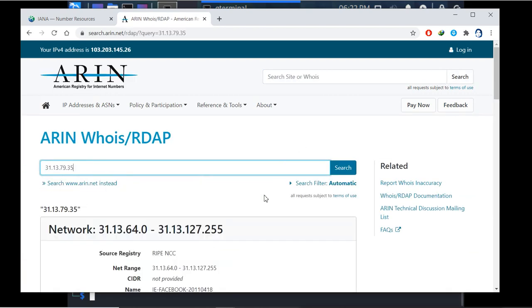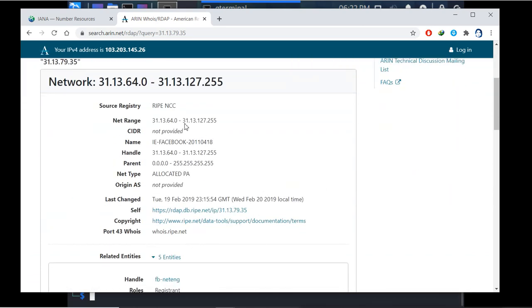Now what I am getting here is the source register, the net range, and this is for Facebook. Now what is the range? You can see here it is not the whole class A 31 range. They have only the IP addresses from 31.13.64.0 to 31.13.127.255. So it is not the whole range they have. They have a specific range there.